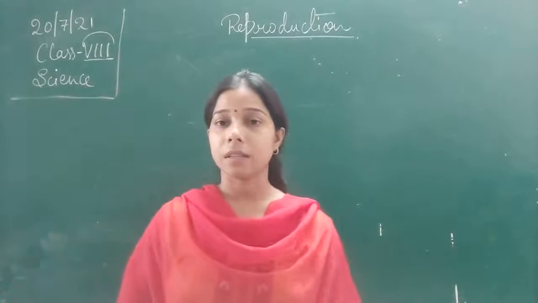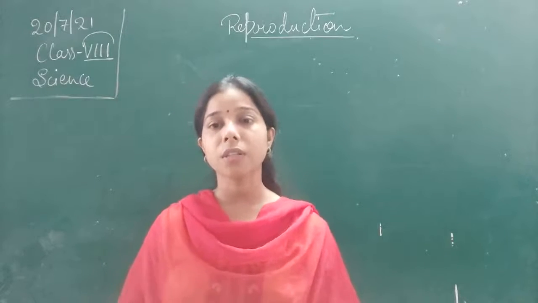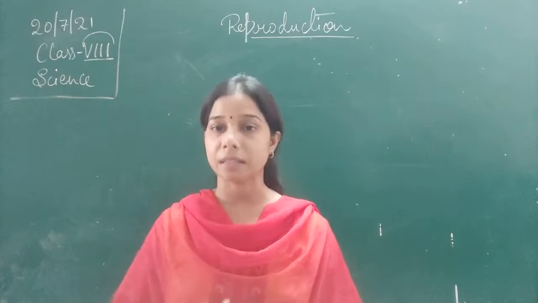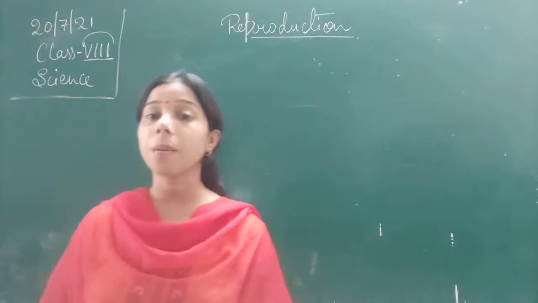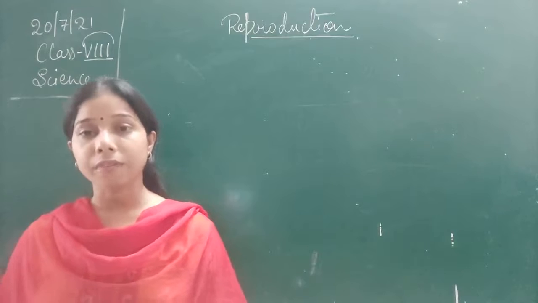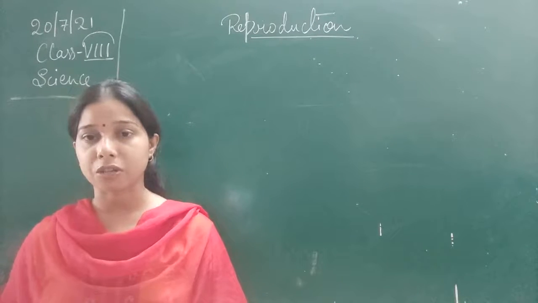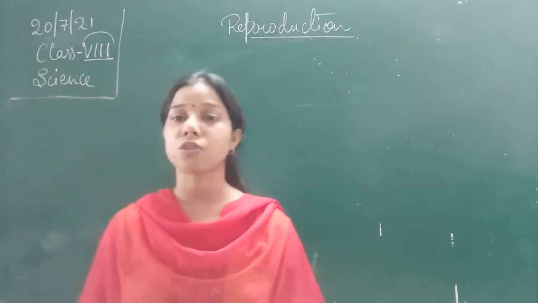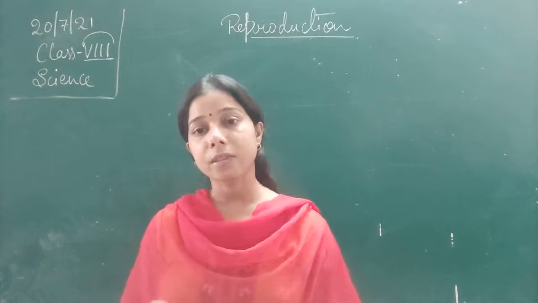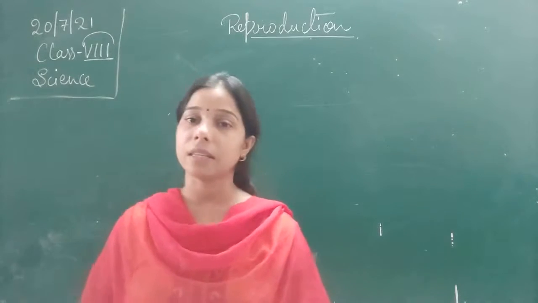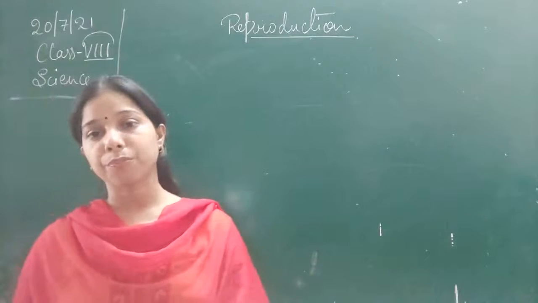In the case of sexual reproduction, this process occurs in three basic steps. These steps are common in all the organisms showing sexual reproduction. The first one is the production of gametes. Second is fertilization, and third is the development of an embryo.